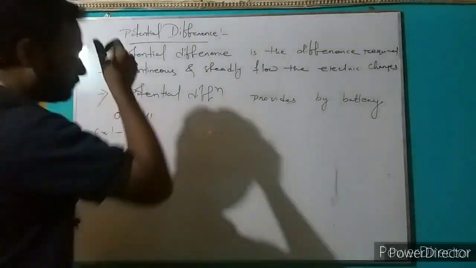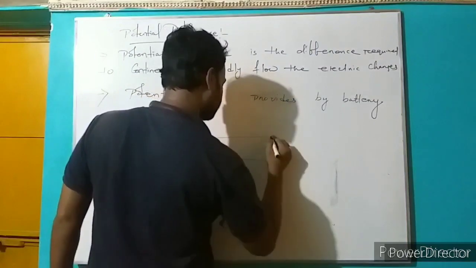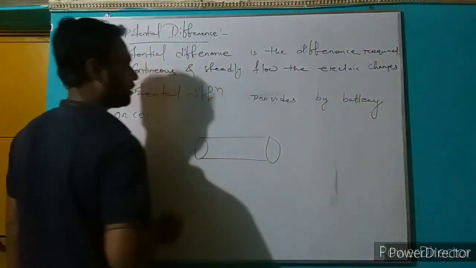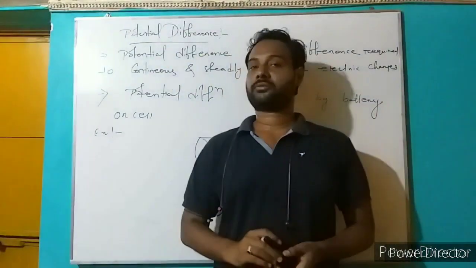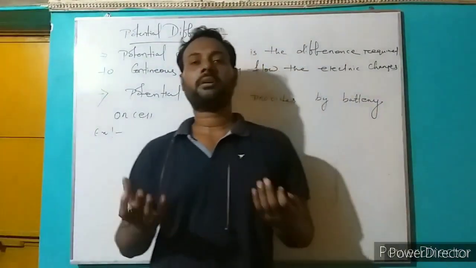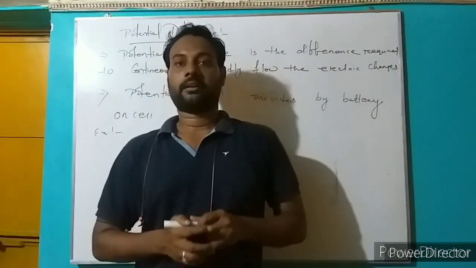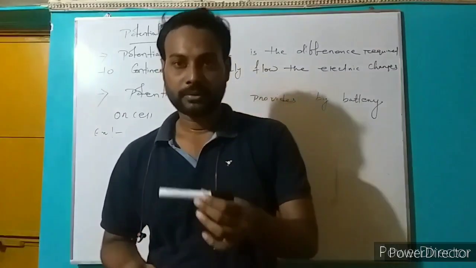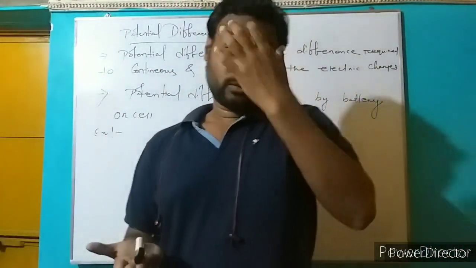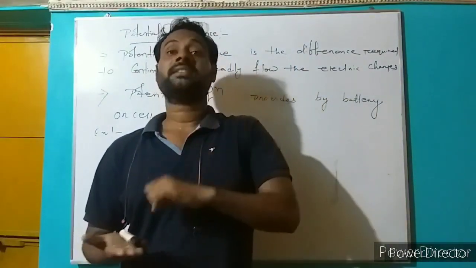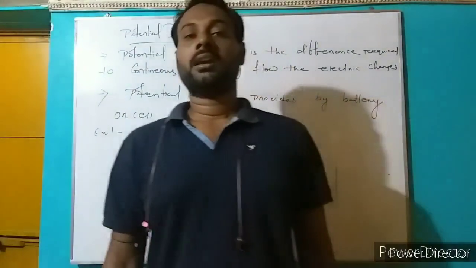For example, if you assume a conductor, you know that inside the conductor there are many free electrons. How do they become free? If the conductor is placed at thermal temperature, the electrons inside the atoms capture that thermal energy, so they become free.